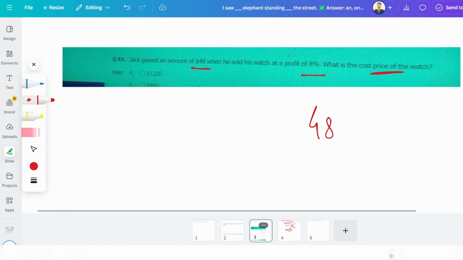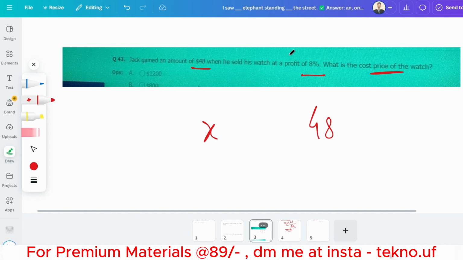So let's say the cost price is X, so he got a profit of 8%, right? So the profit amount is 8% of X. So X into this, this will become 0.08x, okay.